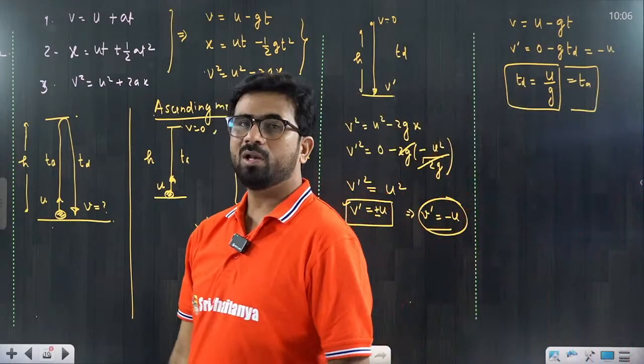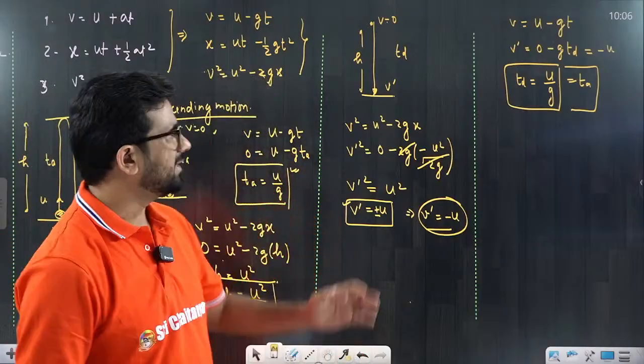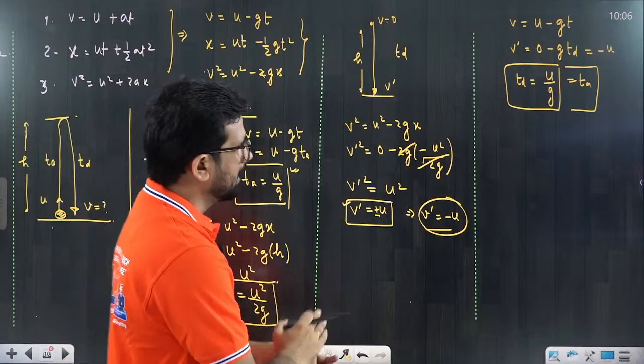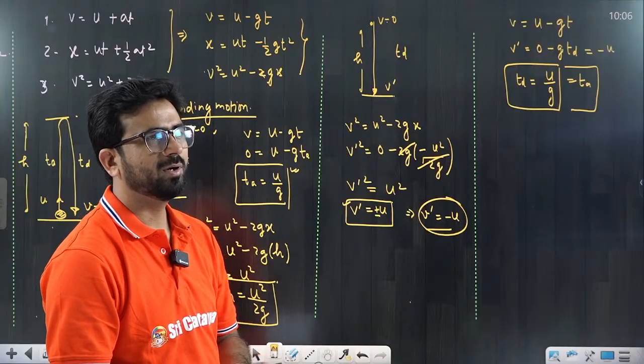It happens only when there is no air friction. If air friction is there, definitely there would be different values of time of ascent and time of descent. They are equal only when air friction is not present. Try to understand. Up to here I think you are understanding.